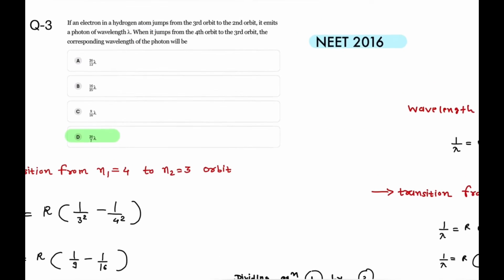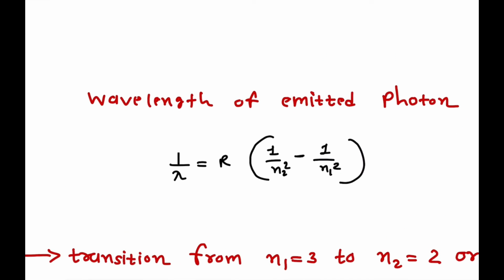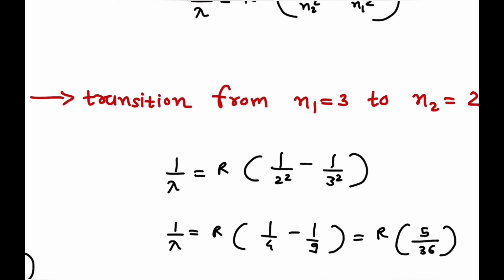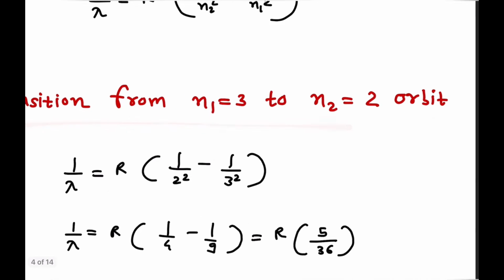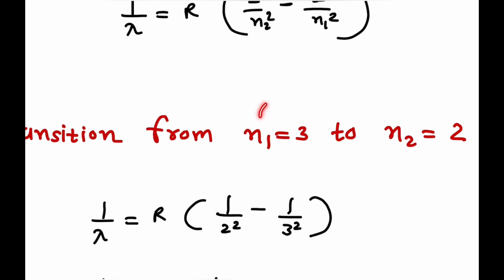Third question, asked in NEET 2016: if an electron in a hydrogen atom jumps from the 3rd orbit to the 2nd orbit, it emits a photon of wavelength lambda. When it jumps from the 4th orbit to the 3rd orbit, what will the corresponding wavelength of the photon be? The wavelength of the emitted photon is given by 1 upon lambda equals Rydberg constant R times (1 upon n2 square minus 1 upon n1 square). In case 1, the transition is from n1 equal to 3 to n2 equal to the 2nd orbit, so put 3 square in place of n1 square and 2 square in place of n2 square.